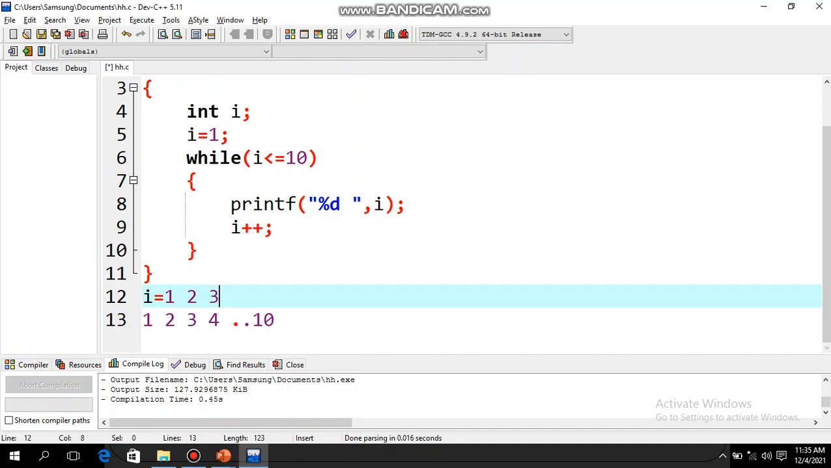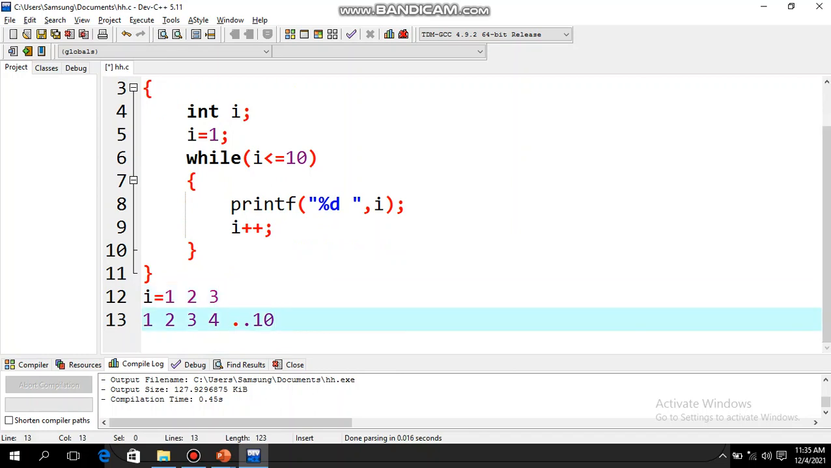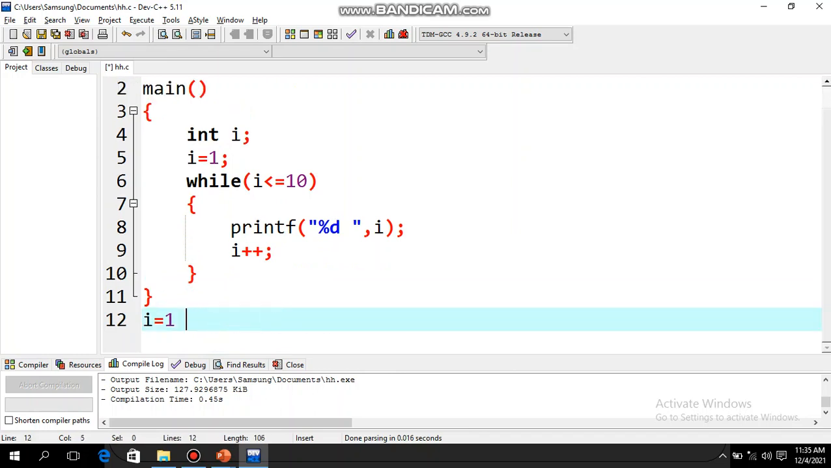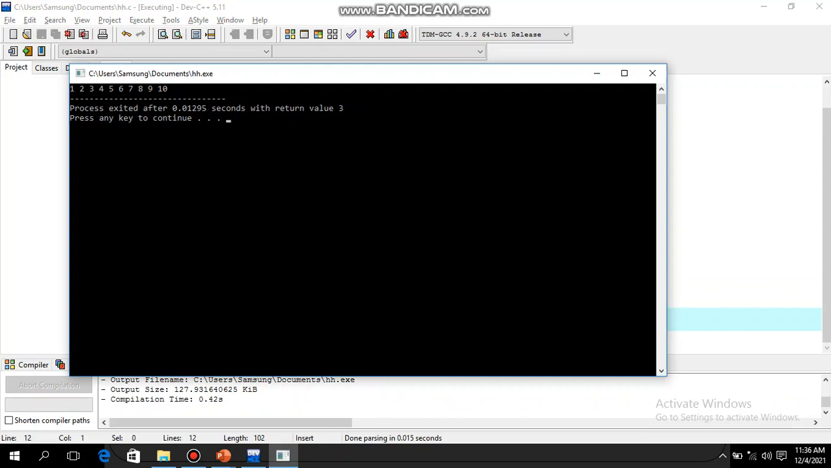So what are the keywords used in this program? Int and while. While is a keyword. And what operators have we used? We have used the increment operator, the postfix increment operator, i plus plus. So let's save it and run it. So you can see the numbers from 1 to 10 are displayed.